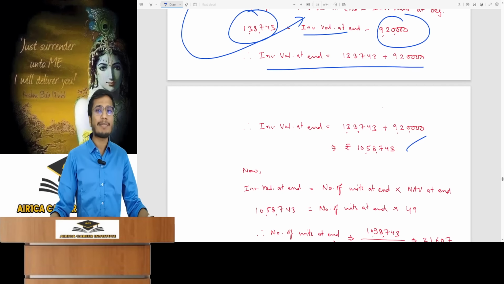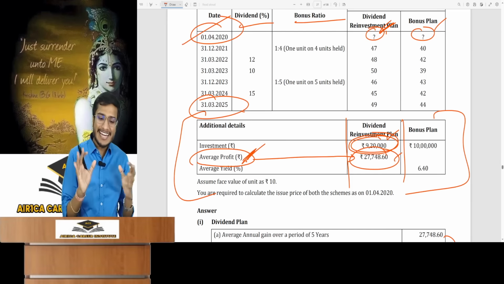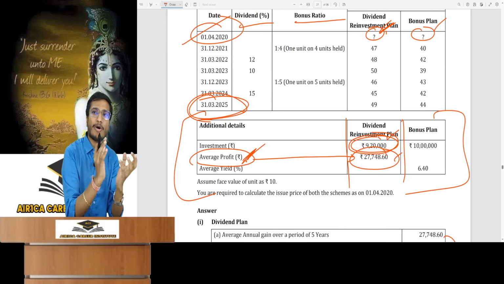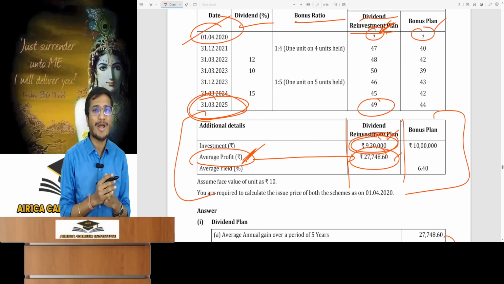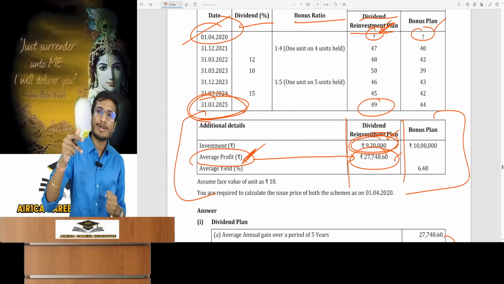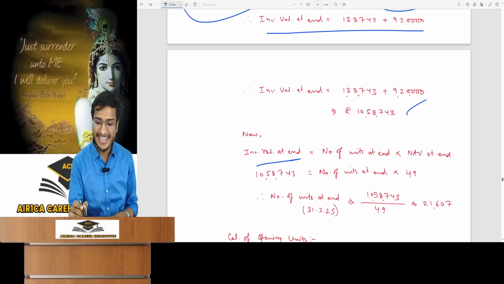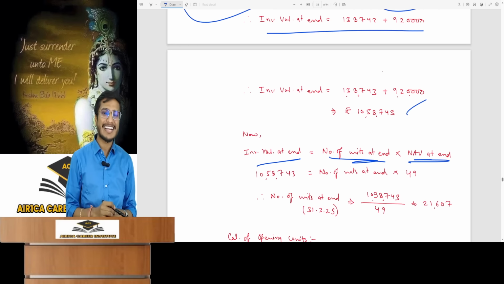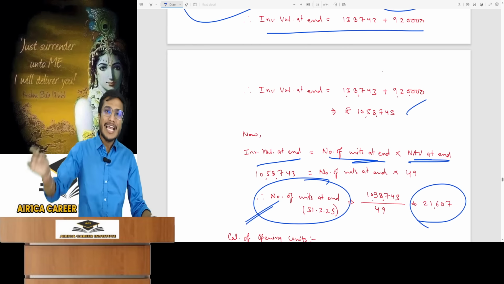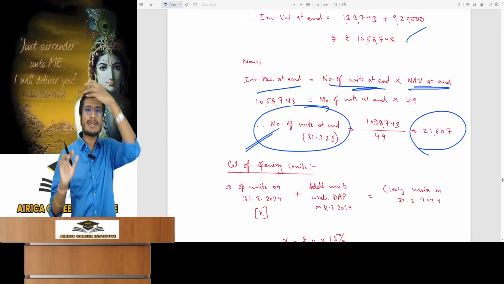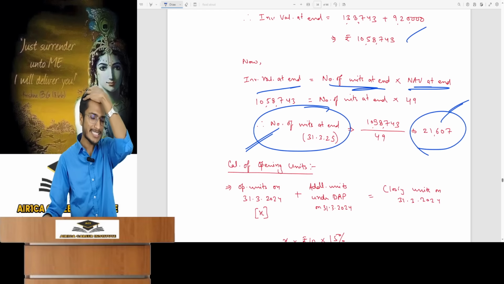The investment value at the end you have. What about this investment's final value? So investment value at the end was the value of my investment on 31st March 25, that is known. 31st March 25, dividend plan NAV also known. So divide by this NAV, you'll get the number of units at the end, because of the formula for investment value at the end that I've written down and made you write: number of units at the end into NAV. So we calculate the number of units for 31st March. Meaning the closing units. When my investment ended, the closing units that I had was 21,607 units. This has been found out.